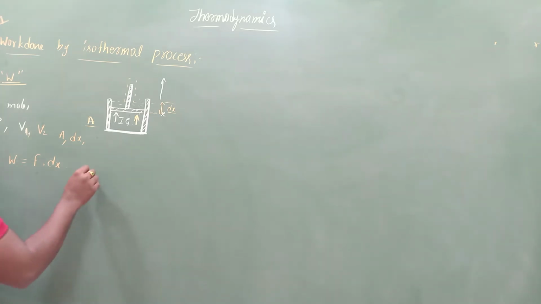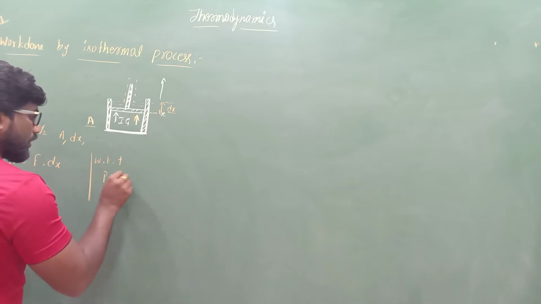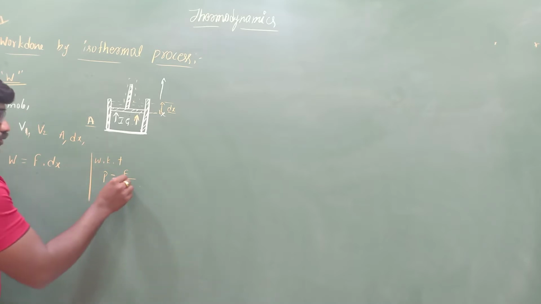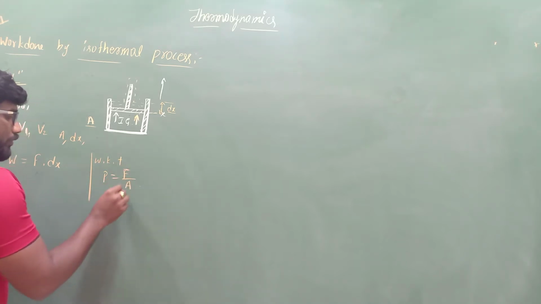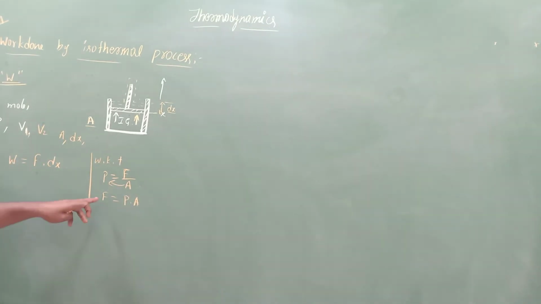We know that P is equal to F by A. Now I need to find the value of F. Cross multiplying, F is equal to P into A. So we can easily substitute the value of P into A in the place of F, that is P into A into dx.